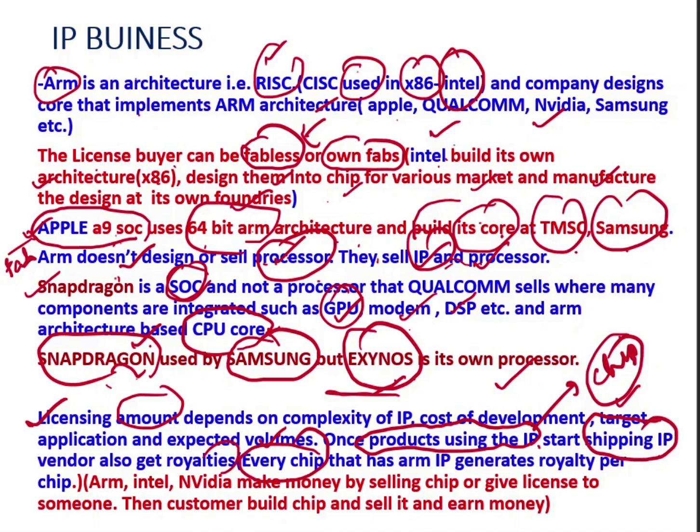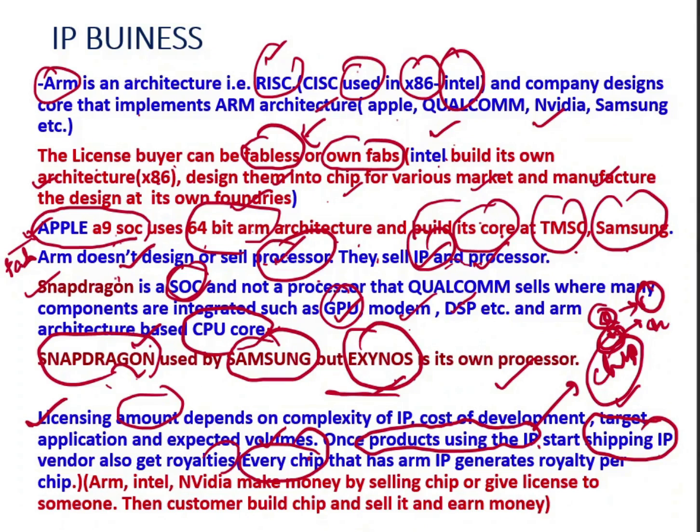For example, suppose Qualcomm designs an ARM processor. Once Qualcomm fabricates its chip which uses ARM IP and starts shipping this chip, ARM will get the royalty for each chip. Okay, that is there in the license.